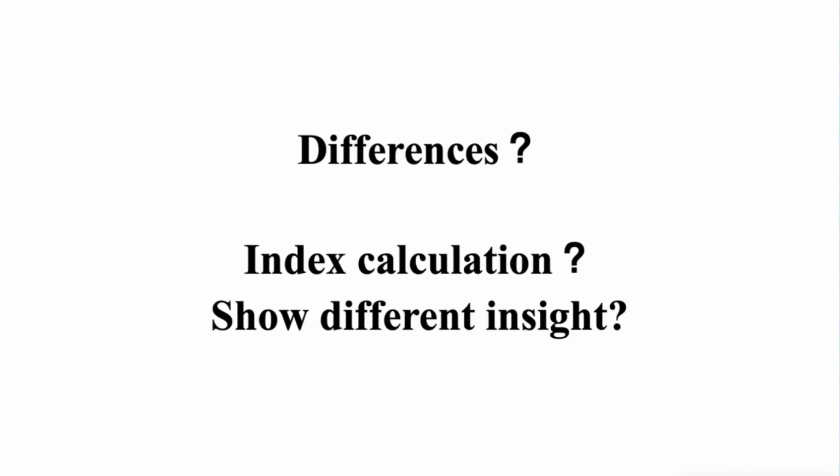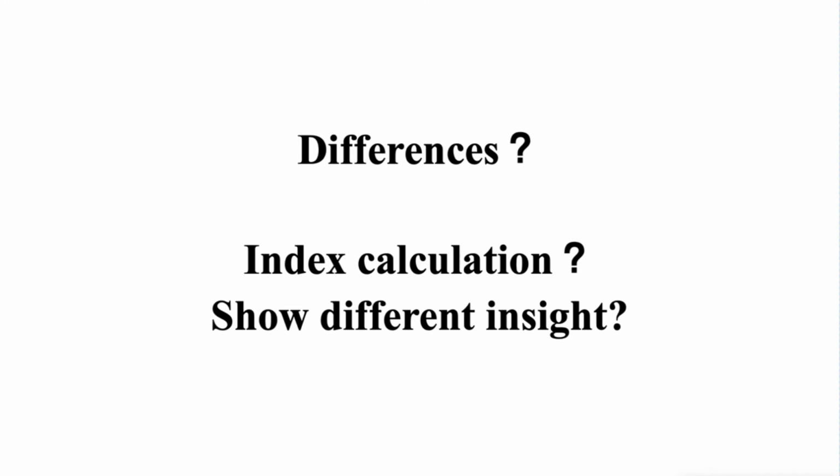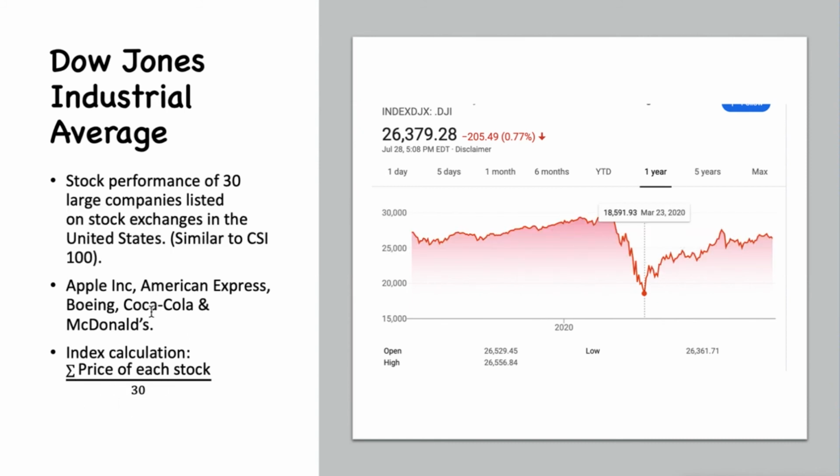So based on this information, do we find any differences between US stock market indexes and the Chinese stock indexes? My answer is no. I don't see any big differences, and they have very similar mechanisms. The index calculations are mostly market capitalization weighted, except the Dow Jones Industrial Average, which, as the name says, is the sum of the price of each stock divided by the number of stocks. So it is the average price of each stock.